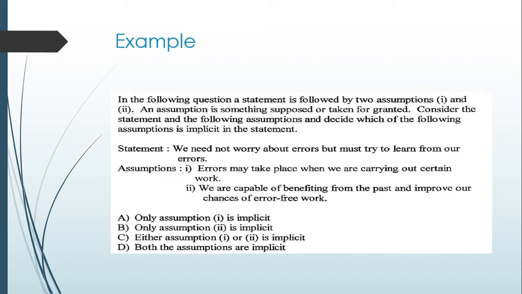The third example is statement and assumptions. This is another example. And all these examples that I have taken here are from the sample paper of the UGC NET latest syllabus only. So try and understand, these types of questions can very much be there in the exams.